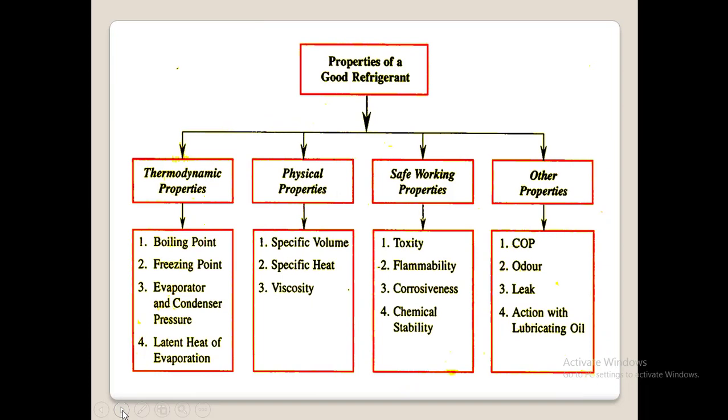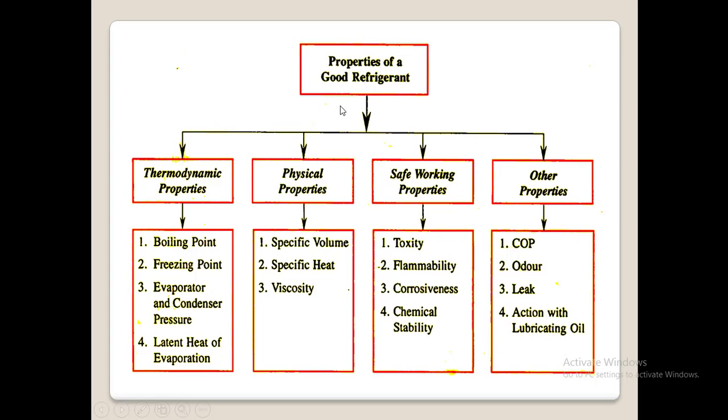So after these most commonly used refrigerants, the next concept is the properties of a good refrigerant. Which properties should a good refrigerant possess? That is the most important thing. Based on that, we will select the refrigerant we require for our refrigeration system. So for that, let us see which properties a refrigerant should possess.